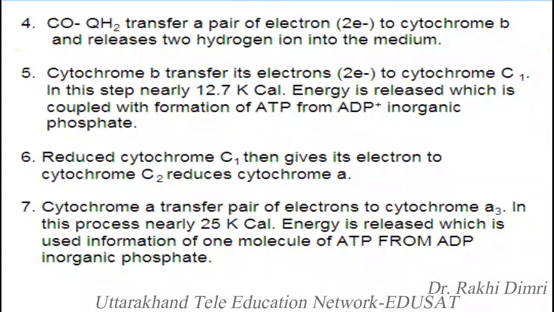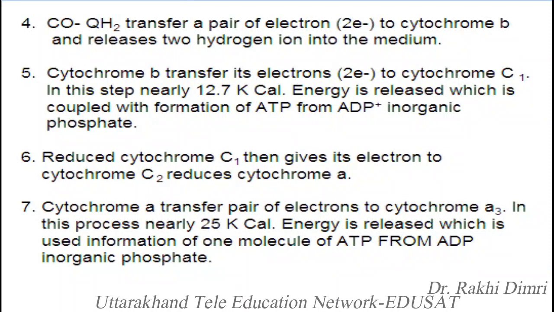CoQH2 then transfers a pair of electrons to cytochrome b and releases two hydrogen ions into the medium. Cytochrome b transfers its electrons to cytochrome c1. In this step, nearly 12.7 kilocalorie energy is released, which is coupled with formation of ATP from ADP and inorganic phosphate.